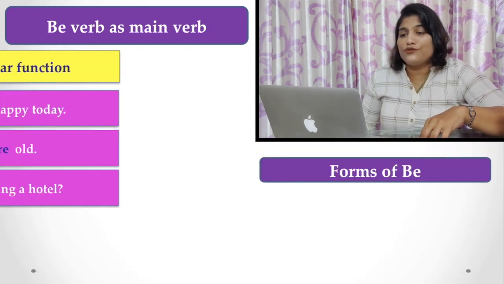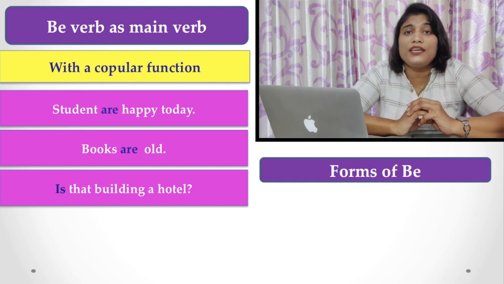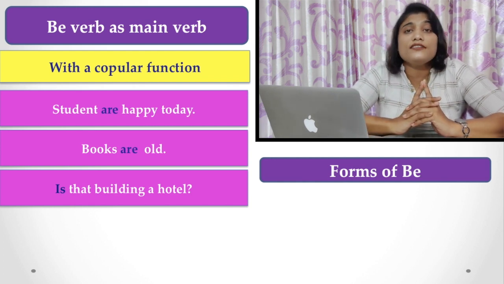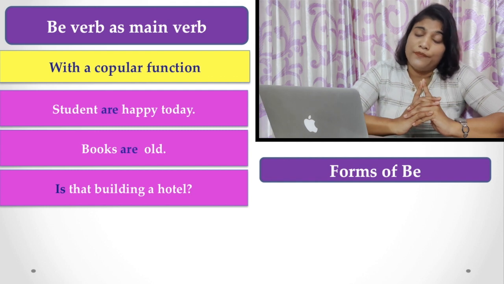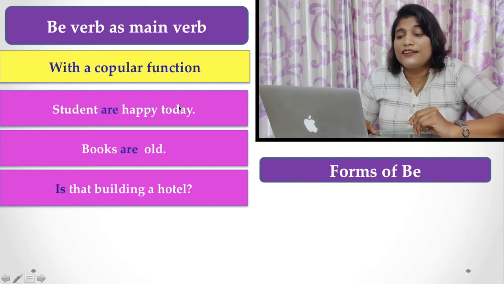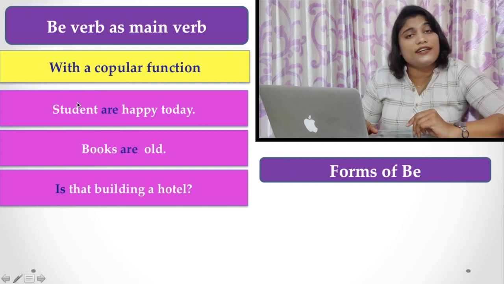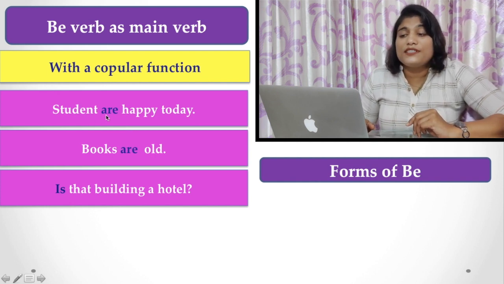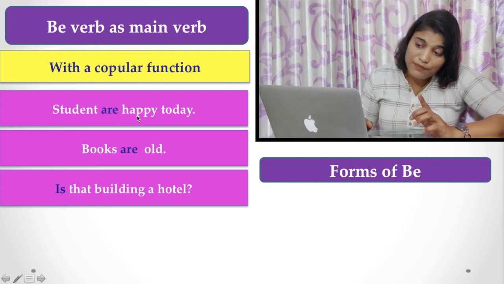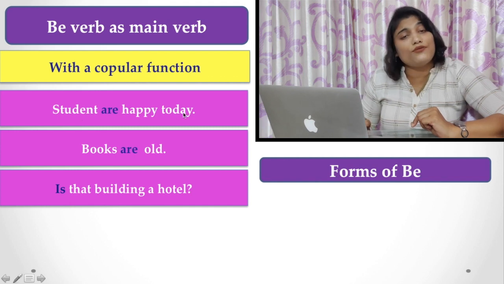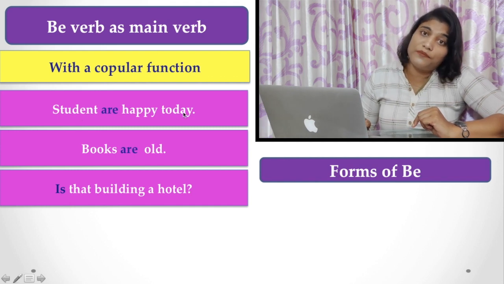Now comes the fact that the be verb can be used as a main verb with a copular function, or as a linking verb. That is, here: students are happy today. In this sentence, you find students is the subject. The be verb is used to link a subject complement. That is, here students is the subject and happy today is the subject complement.